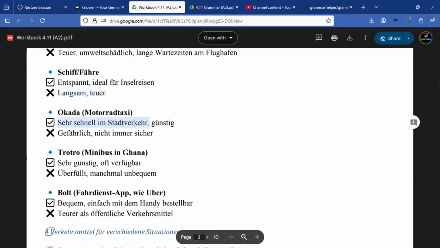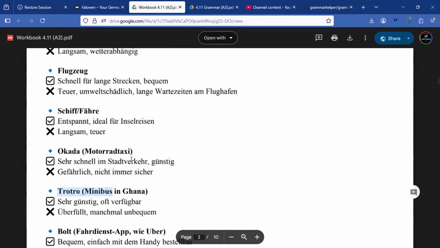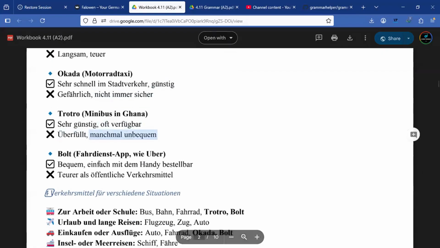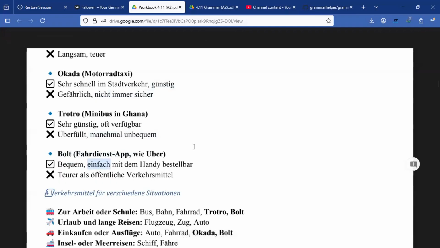And Okada, sehr schnell im Stadtverkehr, günstig. Gefährlich, nicht immer sicher. And Trotro, we have Minibus in Ghana, sehr günstig, oft verfügbar, überfüllt und manchmal unbequem. And we have Bolt, das ist bequem, einfach mit dem Handy bestellbar, teurer als öffentliche Verkehrsmittel.